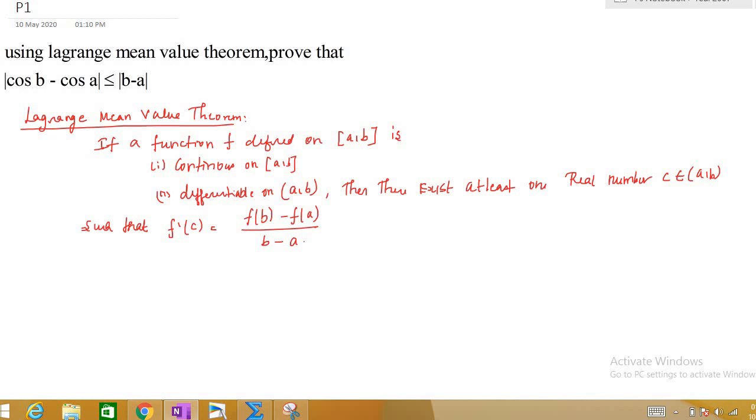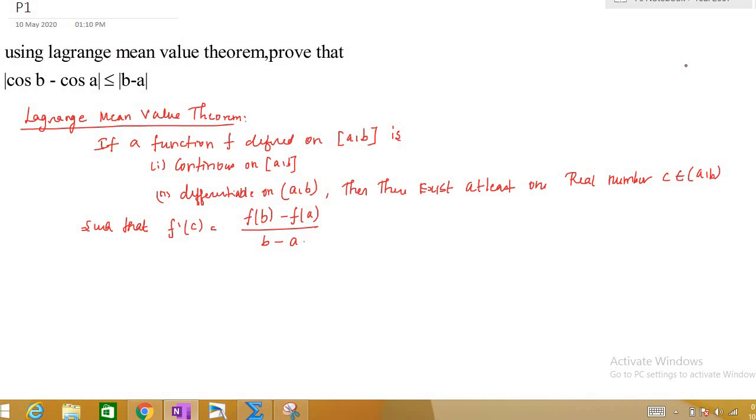I have already explained Lagrange mean value theorem in the calculus playlist. We have 2 playlists for calculus. In one I have explained all basic concepts and then solved some problems based on those concepts. In the second playlist I have been solving all the previous question papers on calculus. In the description I will provide the link for Lagrange mean value theorem because I have already explained geometrically what it says.